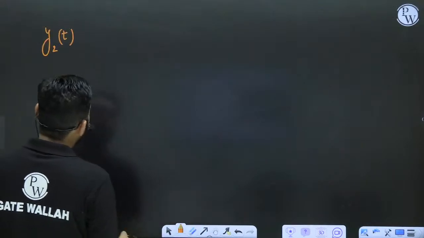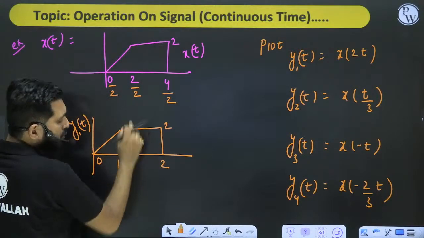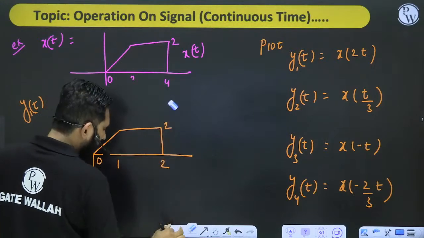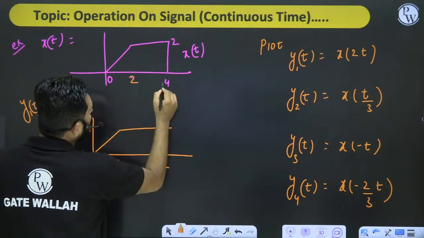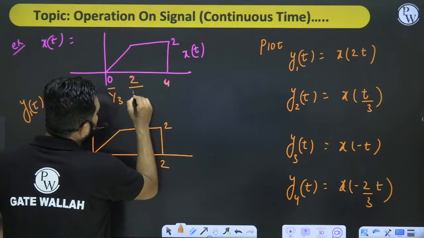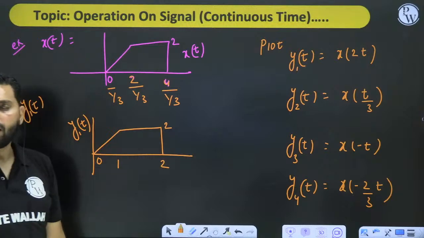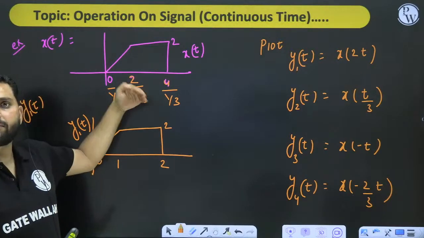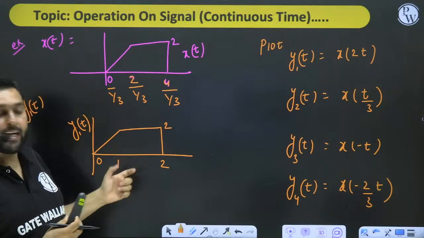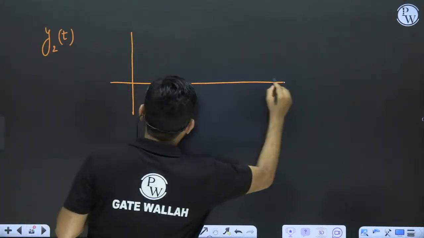This means that you have to simply divide by, instead of 2, what do you have to take? Divide by 1 by 3. And when you divide the whole thing by 1 by 3, then automatically you will get the point. What point will you get? Come on. The point I will get is this one. Don't you think?